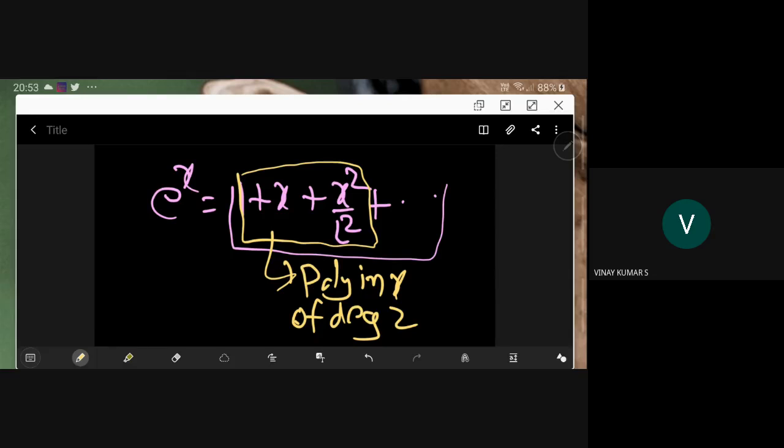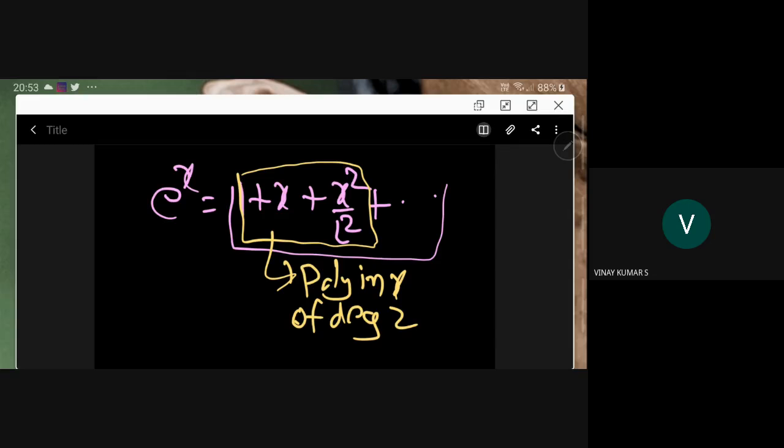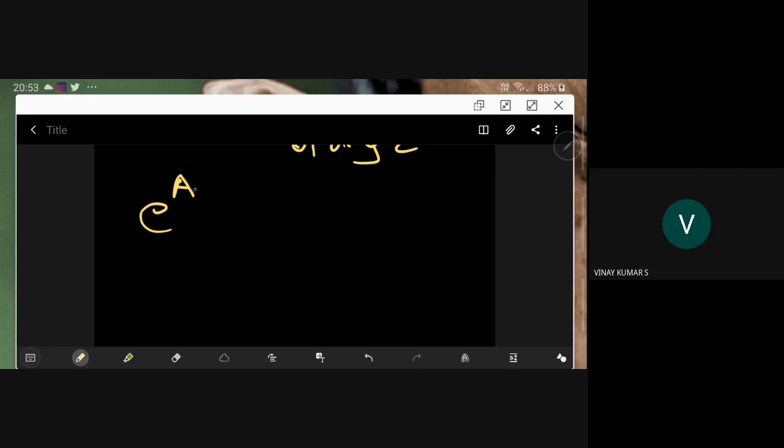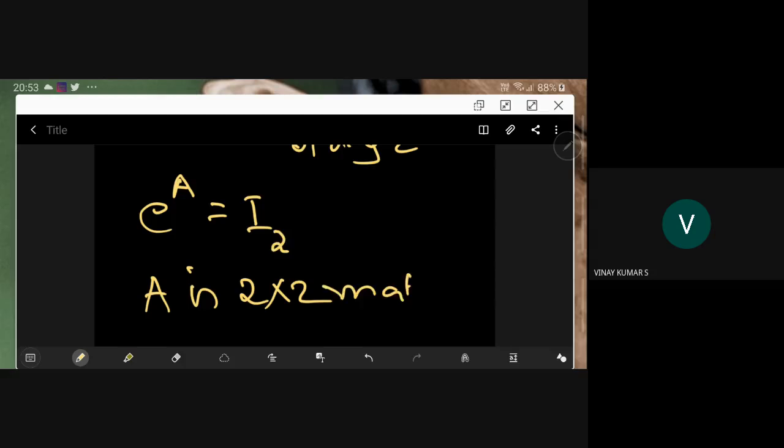Now this motivates us to define e power A. What is e power A? Given A is a 2 by 2 matrix, in the above mentioned problem. So when I write 1, I mean the identity, I2, the 2 by 2 identity matrix,